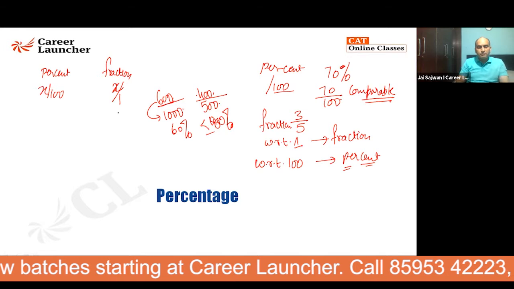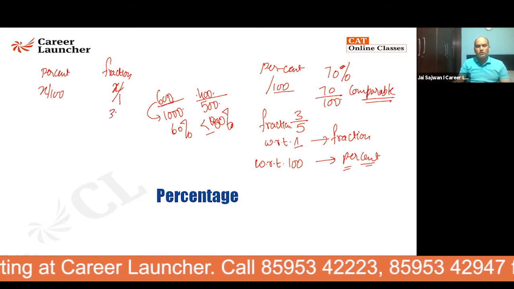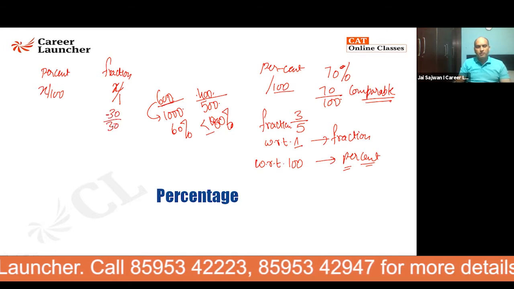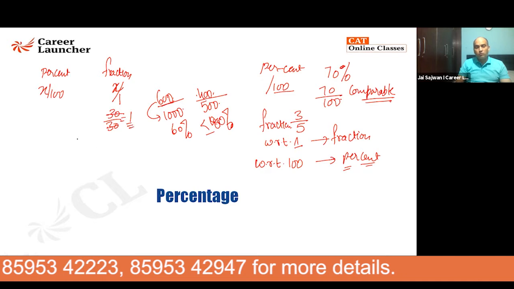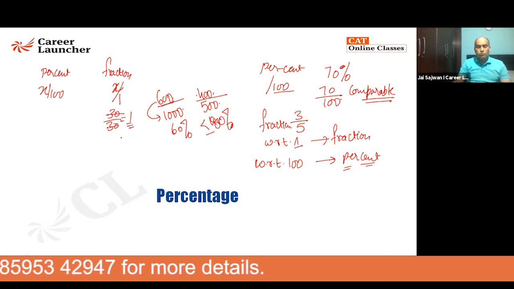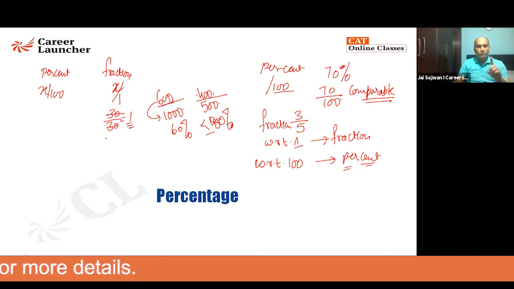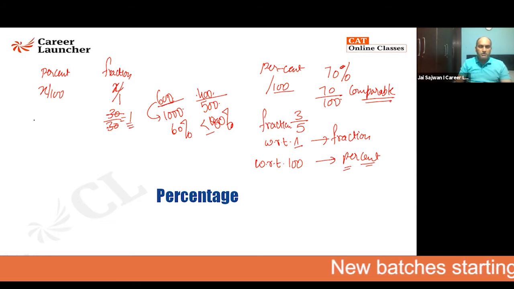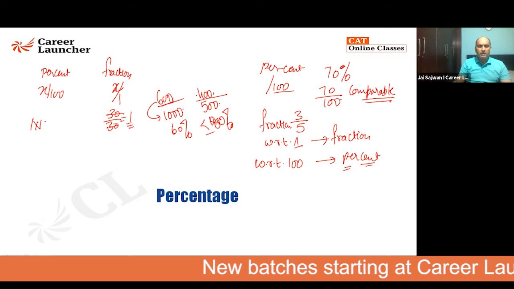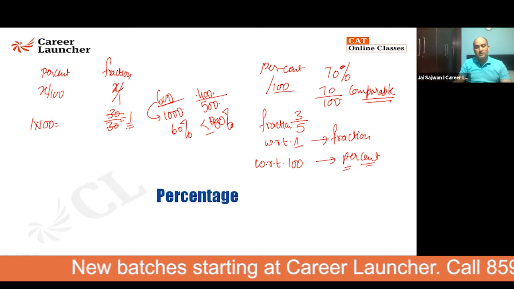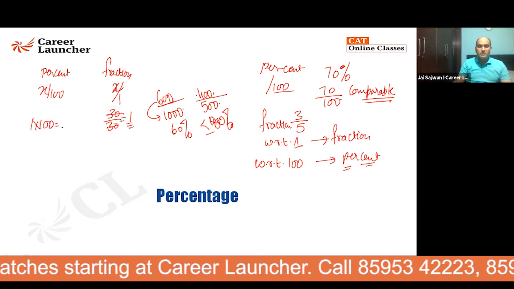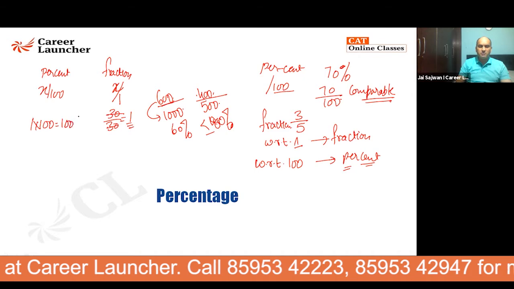For example, you write a test and you score 30 out of 30. Papa is very happy. Why? Because you got one as the fraction. If 1 is the total marks, you are getting 1 in that. But when I talk about it in percentage, whenever the fraction is multiplied by 100, because right now the comparison is with respect to 1, and here it is compared with respect to 100, I will say it is 100%.